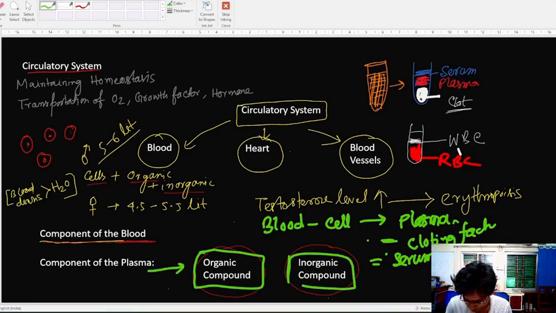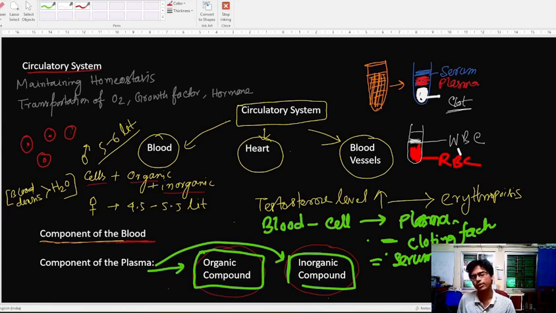The organic compounds mean the proteins, and among proteins there are albumin, globulin, and other complement proteins. Also different kinds of enzymes and amino acids are there. And if you say the inorganic compounds,